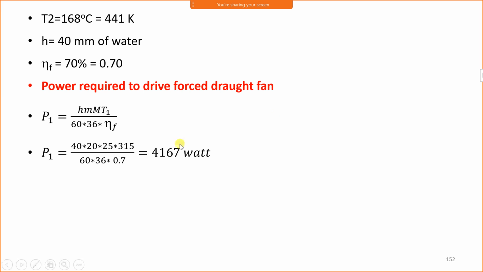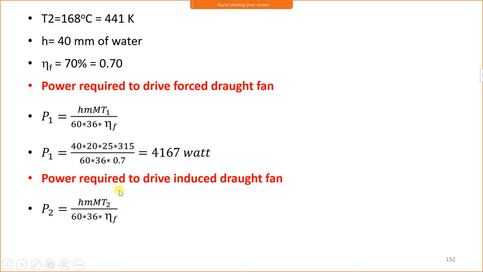take separate. Okay. Now small h is 40, small m is 20, capital M is 25, T1 is 315, then 60 into 36 into eta F is 0.7, and it is coming out to be 4167 watt. Then power required to drive the induced draught fan. The formula is the same, instead of T1 there will be T2. Now T2 is 441 Kelvin, and it is coming out to be 5833 watt.